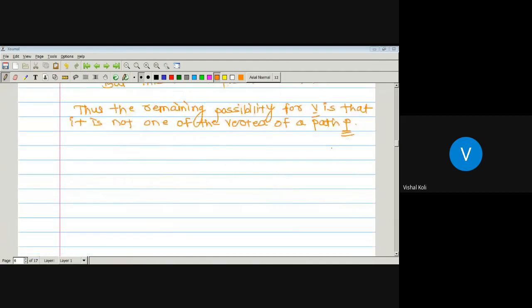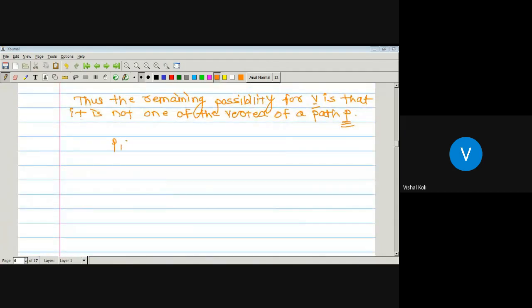It means we have another path P1 which is from v to u0, u0 to u1, u1 to u2 up to so on un. Is it correct? Yes, sir. As this v is not one of the vertices ui where i is running from 0 to n, and by definition a path is an open walk in which no vertex is repeated, it must be a path.